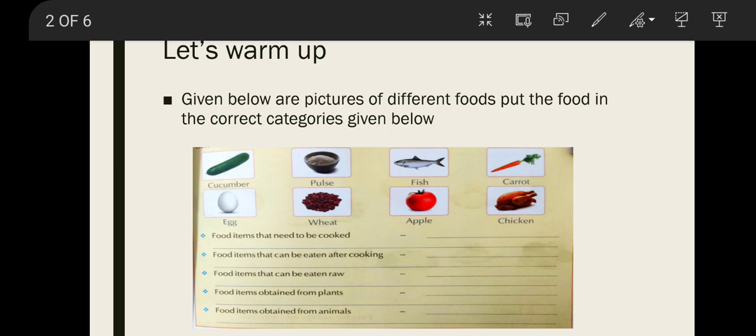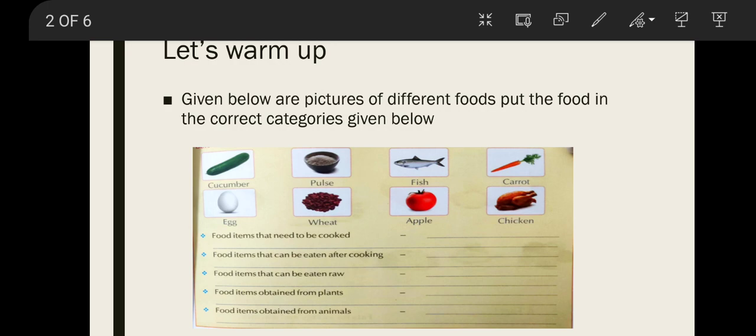First is food items that need to be cooked. So we will see the pictures and find which food items need to be cooked. First you have to see the picture and write the answers. After some time I will tell you the answer. Second is food items that can be eaten after cooking. Because there are some raw items and some items are cooked. First it should be cooked. After cooking we can use.